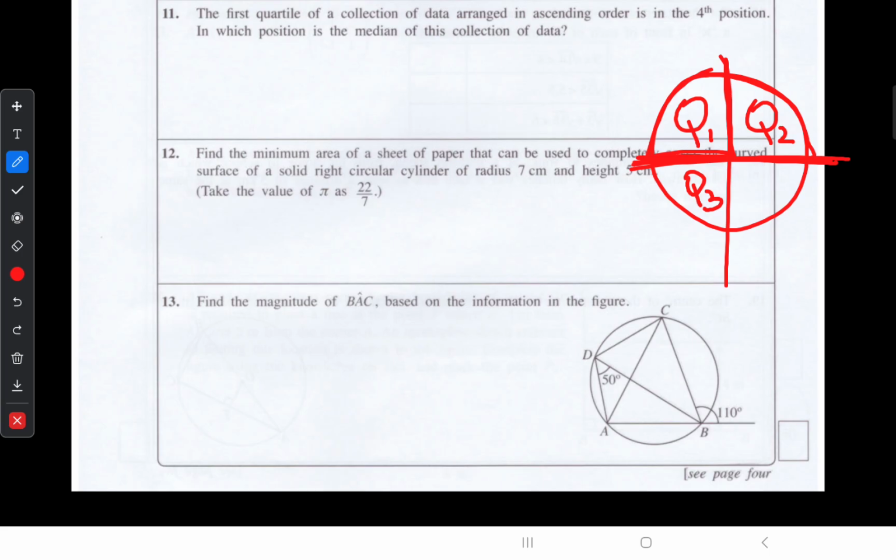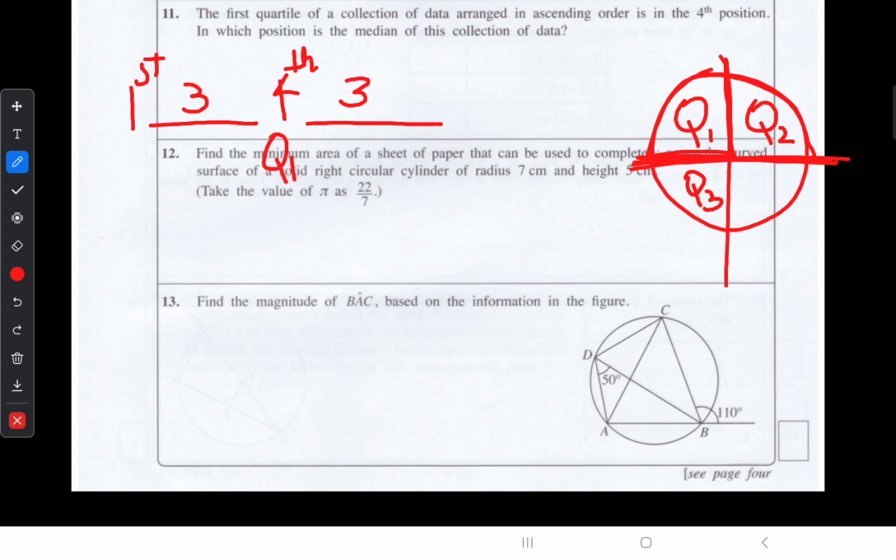But according to this data, first quartile is in the fourth position. So before that, there are 3 data. Starting from first, after 3 data, this is our first quartile.